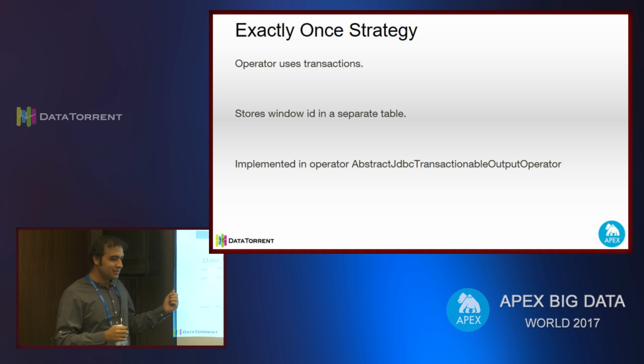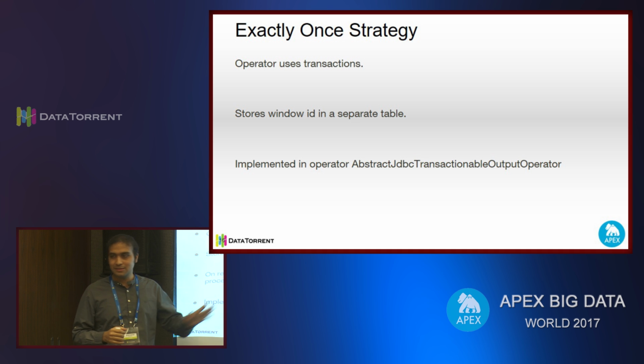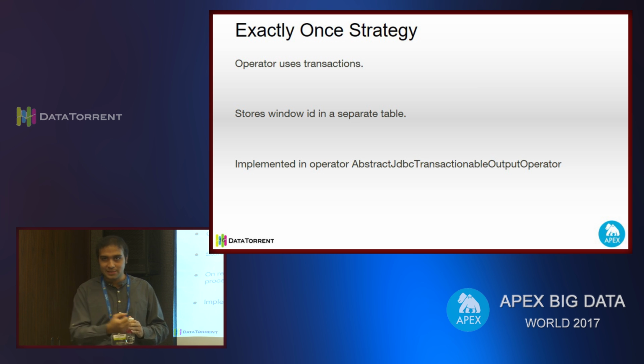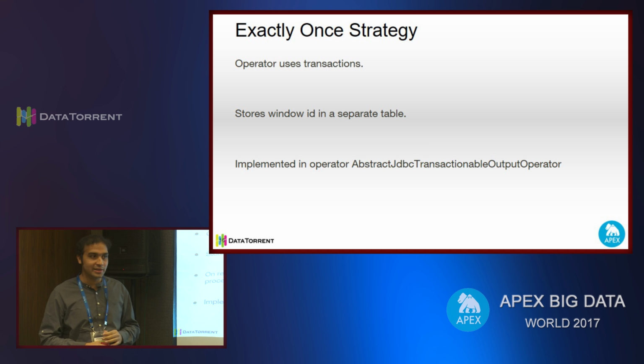Yeah. So just one slide. This operator, which we have already built, is the abstract JDBC transactional output operator, and we have multiple flavors of this. The base implementation and multiple flavors. We will discuss one of the flavors which we are using in our example.